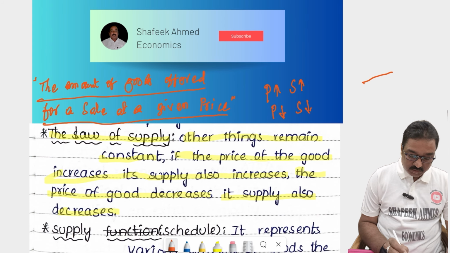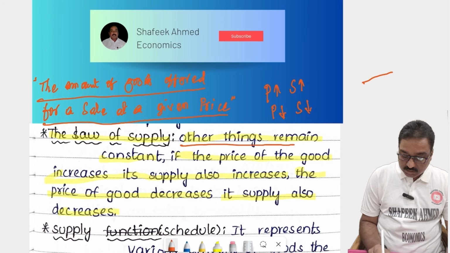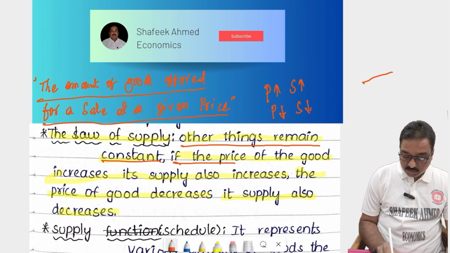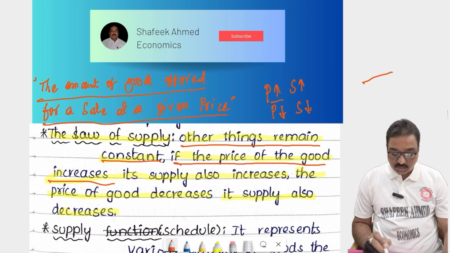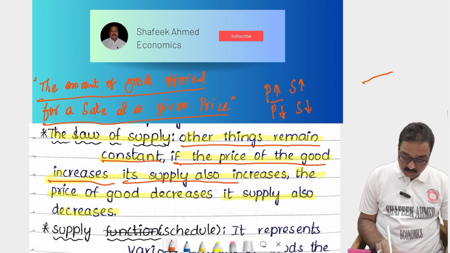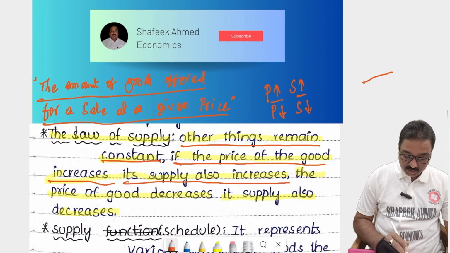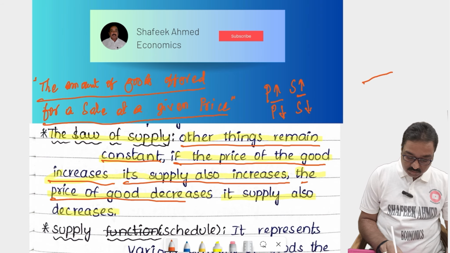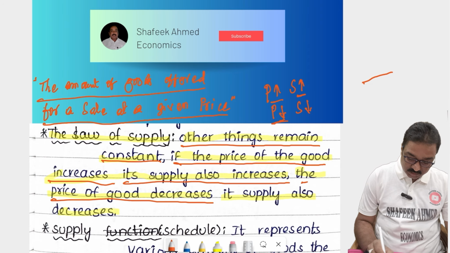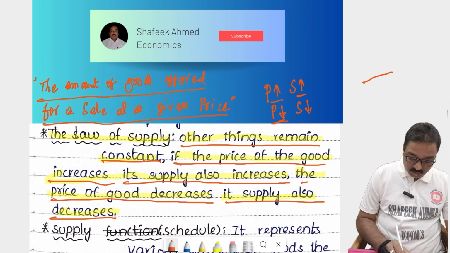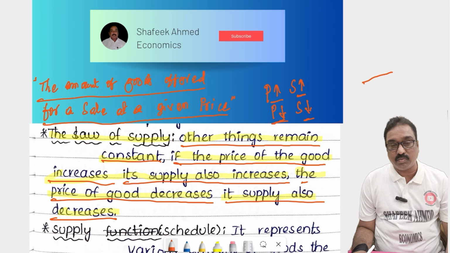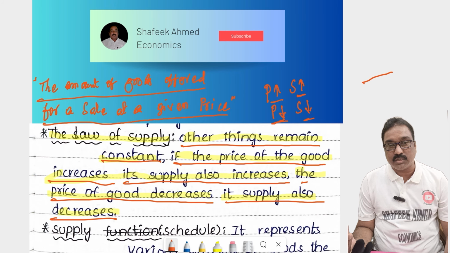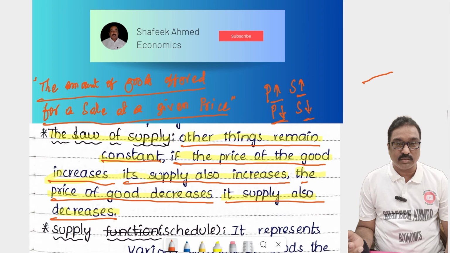So according to this law of supply, other things remaining constant, if the price of the good increases, its supply also increases. If the price of the good decreases, its supply also decreases. This is called the law of supply. So if one commodity's price increases, that good's supply also increases. If one commodity's price decreases, the good's supply also decreases.